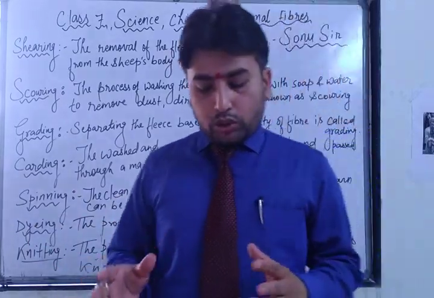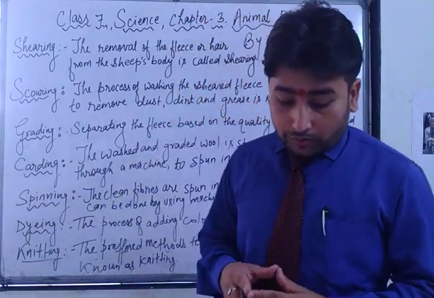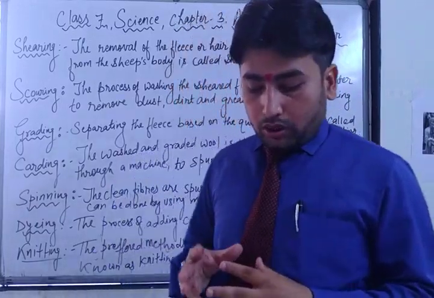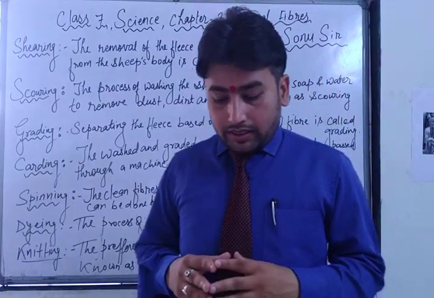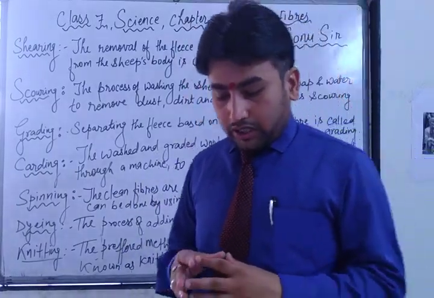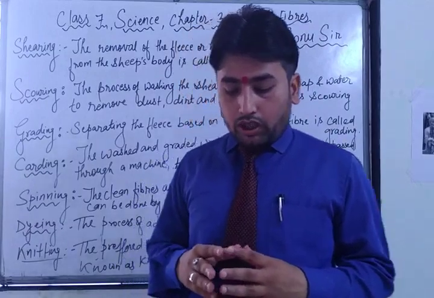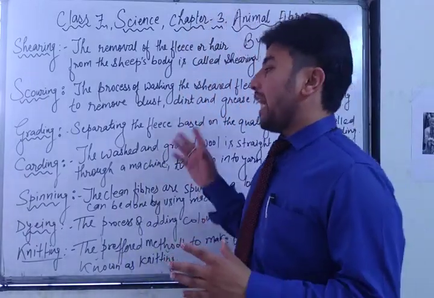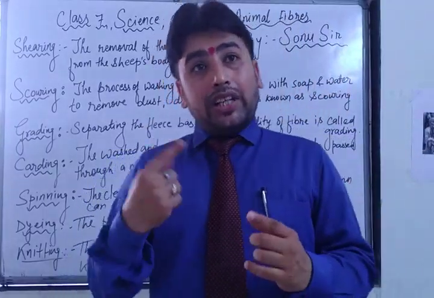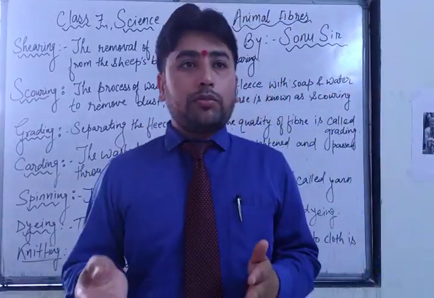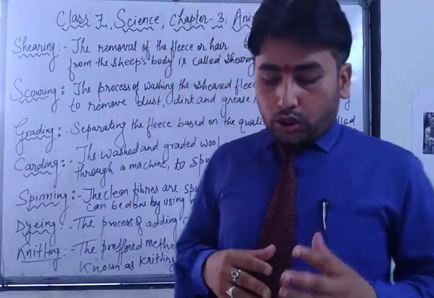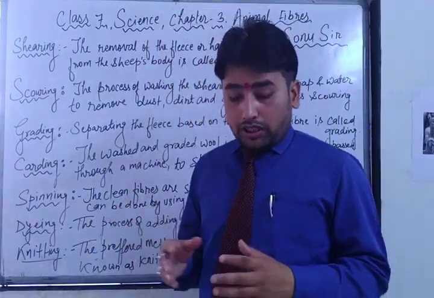The wool from the shoulders and sides of the sheep is used for the best quality and is generally used to make clothing, and the wool from the hind legs of the sheep is used to make carpets and rugs. The soft fluffy fibers are called burrs and removed. See, as I have told you, in grading, each and every part of the sheep's body, the fleece is not the same, the length is not the same. So whenever we talk about shoulder and sides, shoulder and sides.